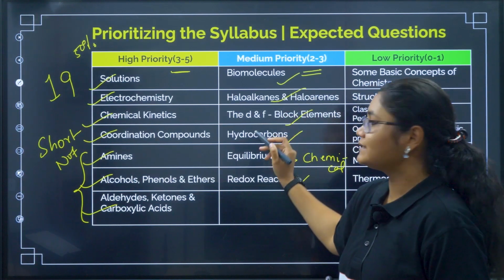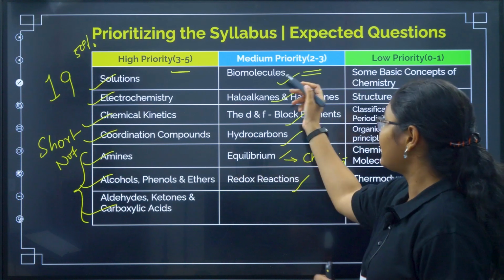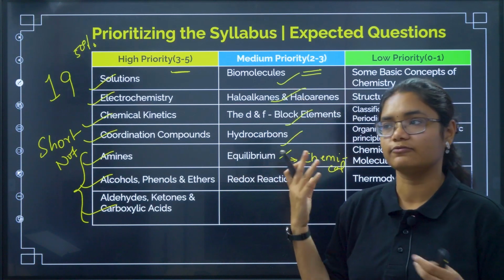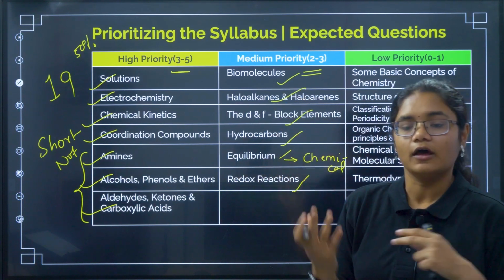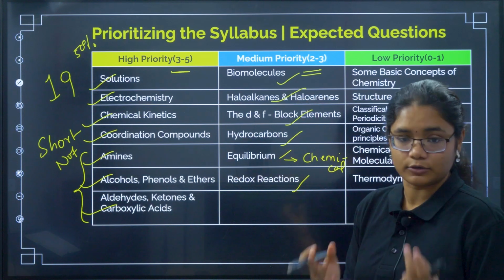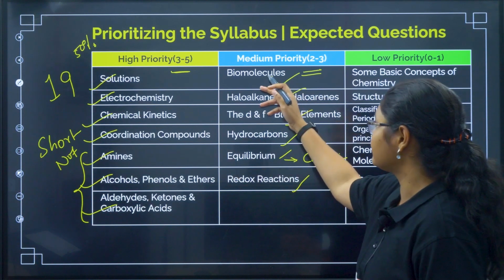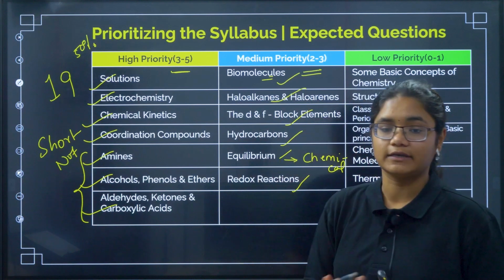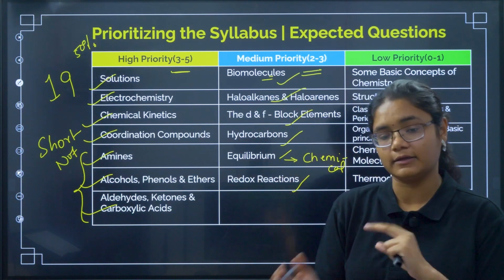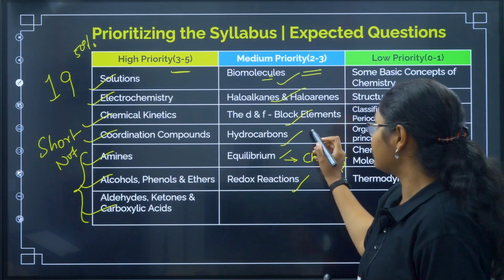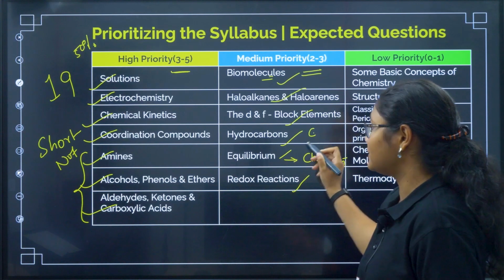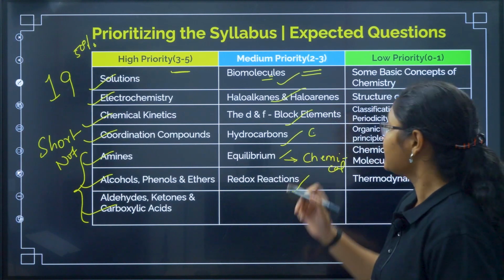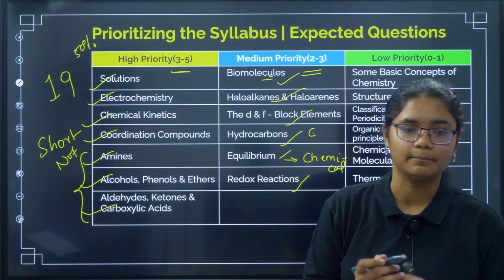Then haloalkanes, haloarenes, methods of preparation, biomolecules, what are the examples of monomers, then polymers, monosaccharides, polysaccharides, they are examples, they are individual units, reactions. And then in redox reaction also you can learn the balancing of equations. Hydrocarbon is mostly your preparation methods, again you have to prepare here, right? So these are to be done in the medium priority.